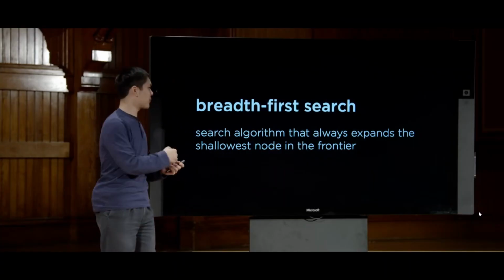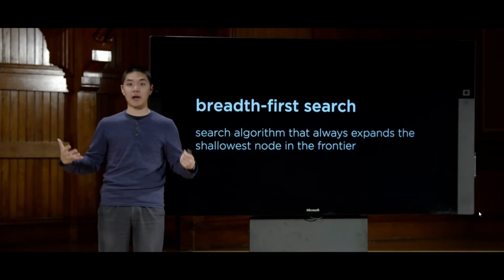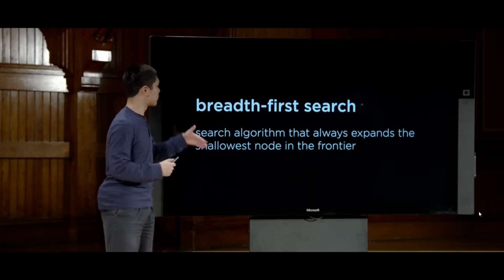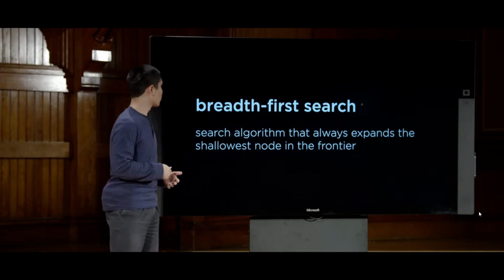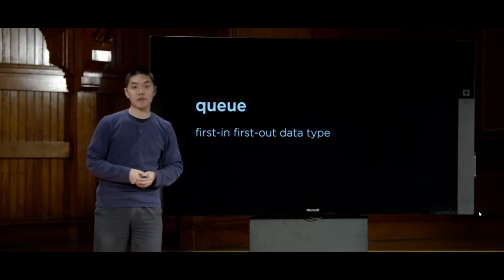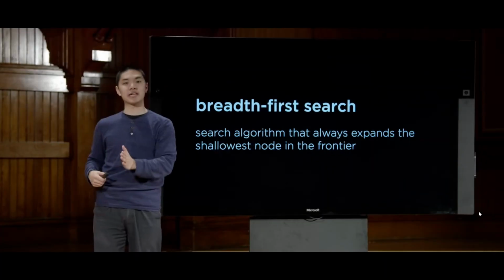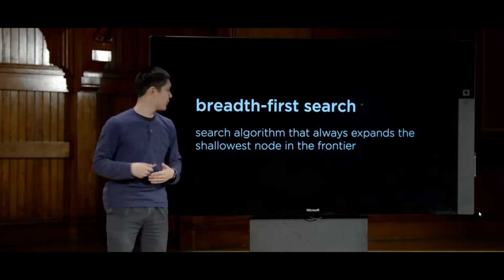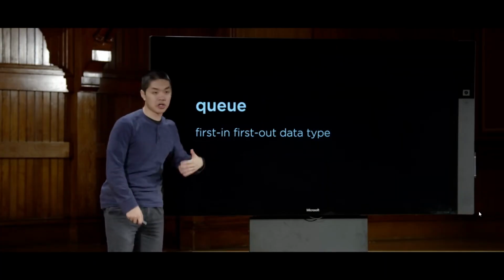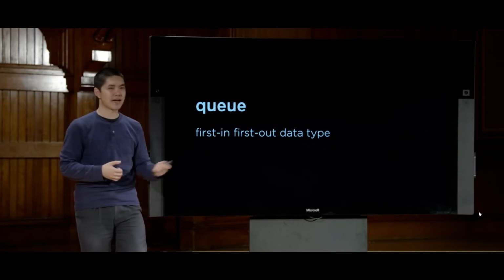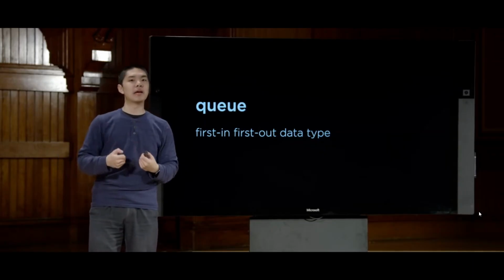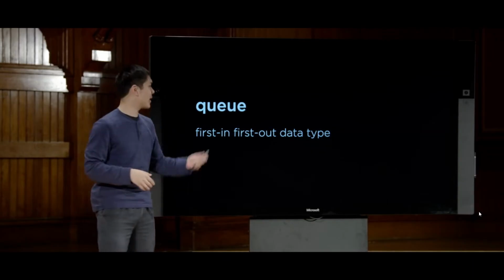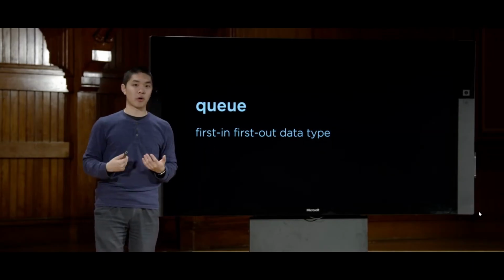Well, it means that instead of using a stack, which depth first search, or DFS, uses, where the most recent item added to the frontier is the one we'll explore next, in breadth first search, or BFS, we'll instead use a queue, where a queue is a first in, first out data type, where the very first thing we add to the frontier is the first one we'll explore, and they effectively form a line, or a queue, where the earlier you arrive in the frontier, the earlier you get explored.